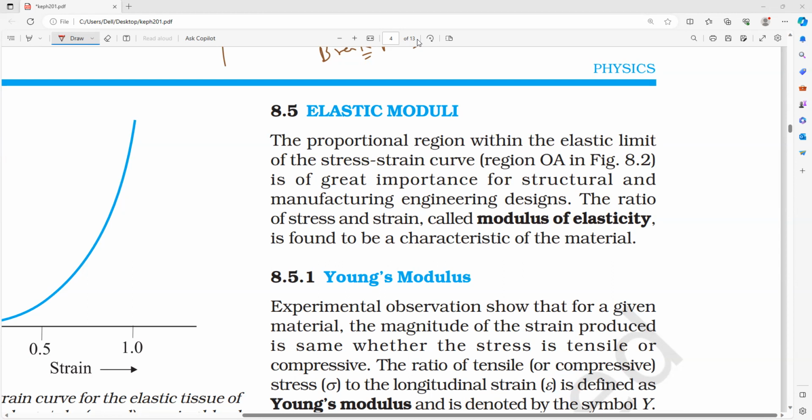Everybody, can you hear me? Elastic potential energy, or gravitational potential energy. That is what we'll see in tomorrow's class. We'll derive the formula and solve the numericals. Okay, so I'll stop here and continue.